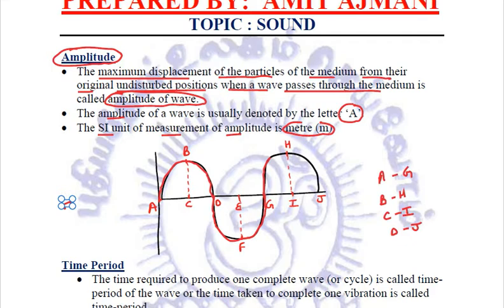In this particular graph, if we try to relate the amplitude, then from B to C, this is the amplitude. Similarly, from E to F, this is the amplitude. And they are always equal. BC is equal to EF because the wave is going to displace on both sides equal distances. Got it?